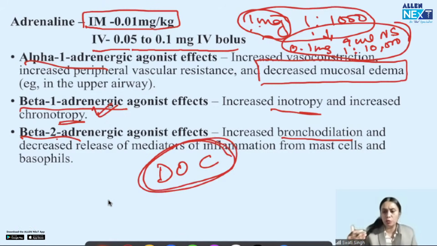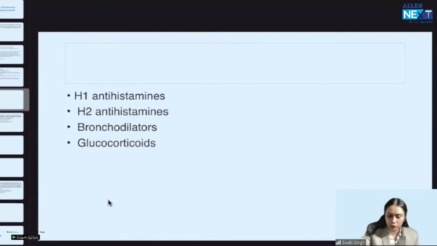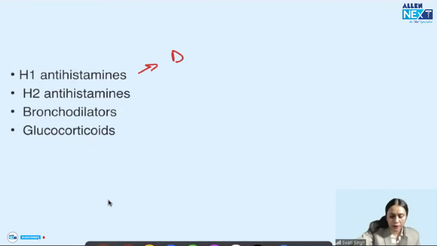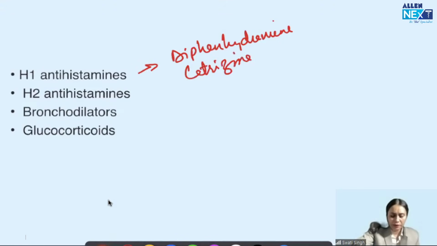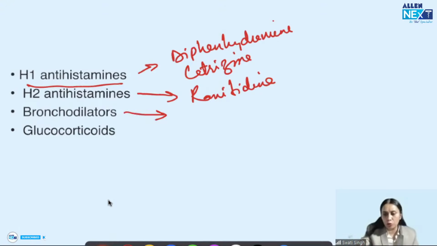What other treatments do we give in these patients apart from adrenaline? Adrenaline is the first drug. What are the other drugs which we can give? We can give H1 and H2 antihistaminics. Both are useful. So I can give diphenhydramine or cetirizine to the patient. These are H1 antihistaminics. And for H2 antihistaminics, we can go for ranitidine or famotidine, any. So both are given, okay? We give a bronchodilator if there is bronchospasm.